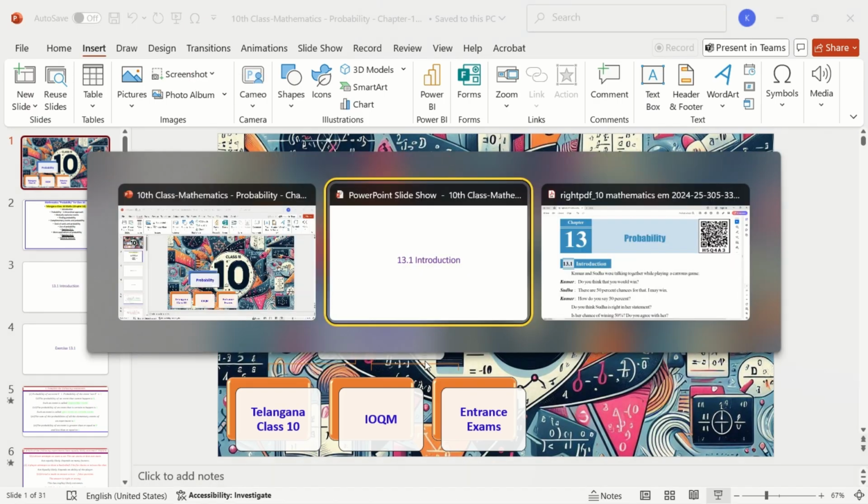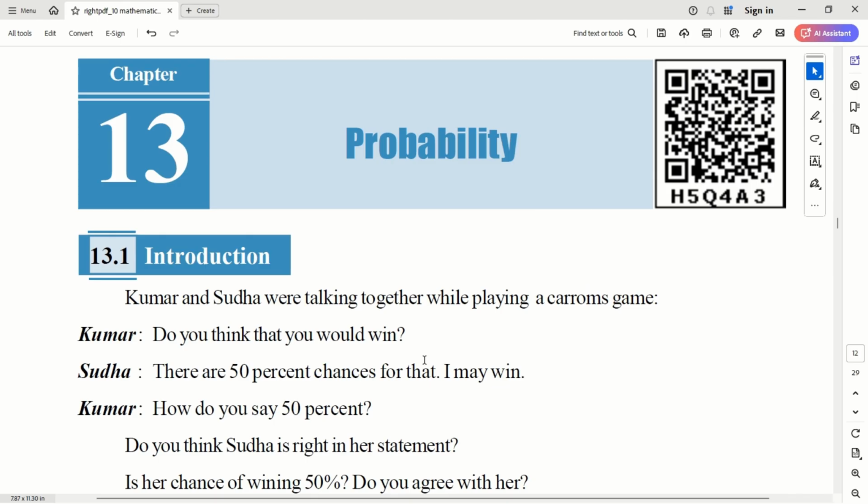So first, let's go to the introduction. Probability. In our daily life, many times we use terms related to probability. We normally discuss what the chances of rain today are, what the chance of high traffic today is, what the chances of going to the office without much traffic are. These kinds of things are all related to probability.